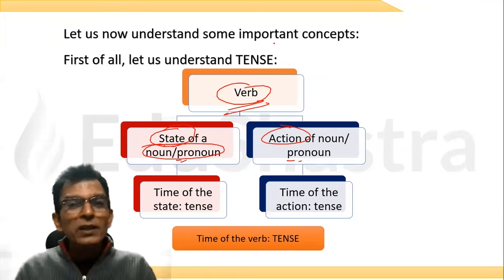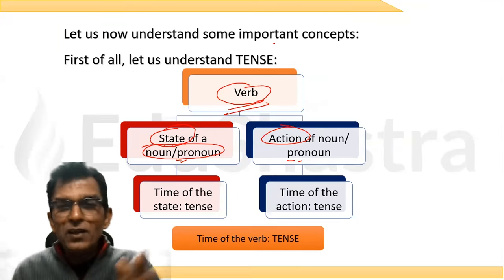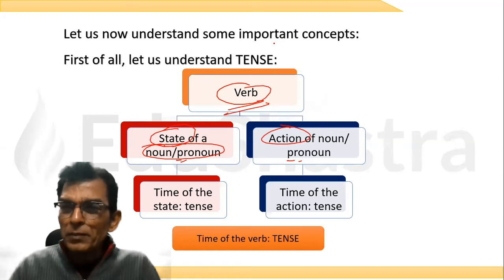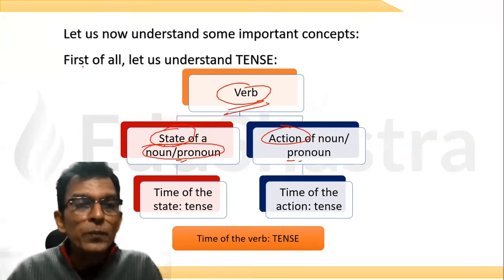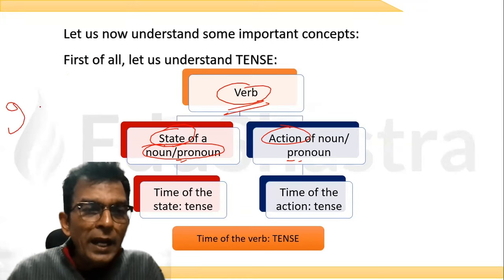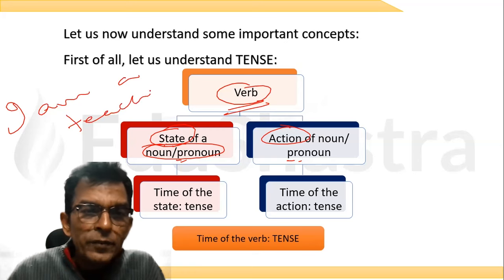And what does it do? It tells the state or action of a noun or a pronoun. Sir, state का मतलब क्या है? Let me write a sentence and you'll know. You see here. I am a teacher. Now you see, the verb here is am.